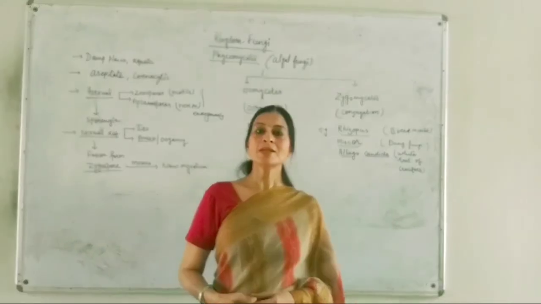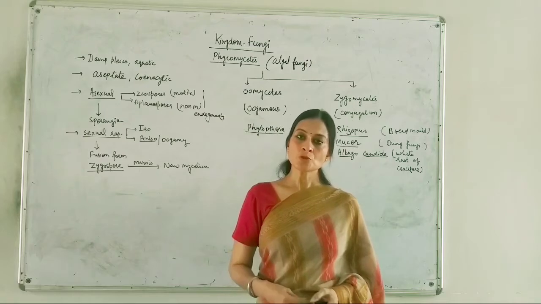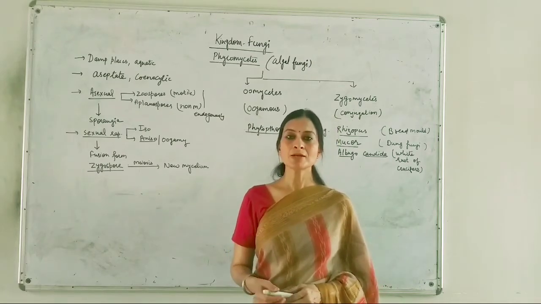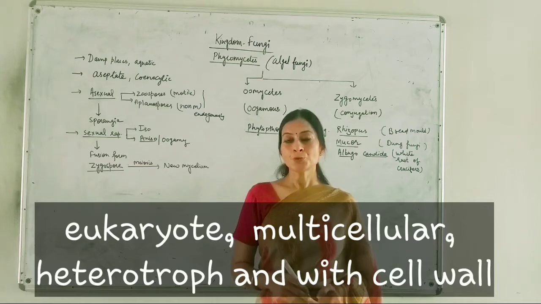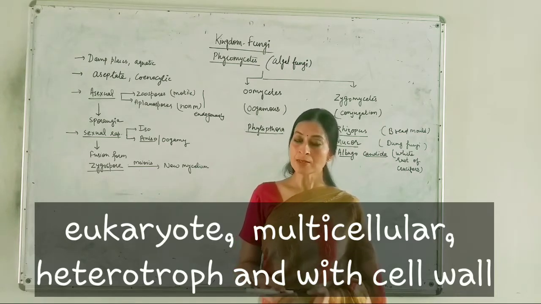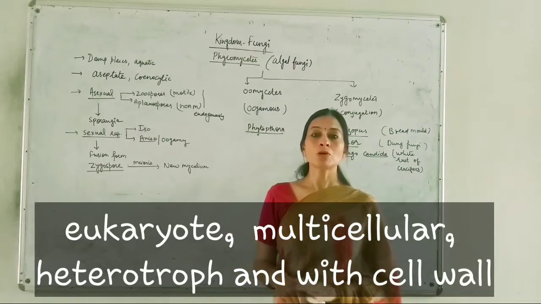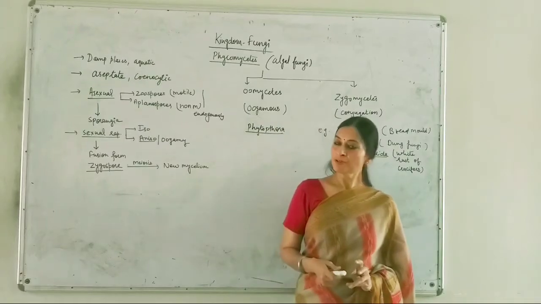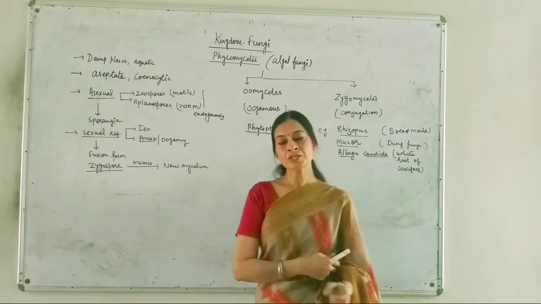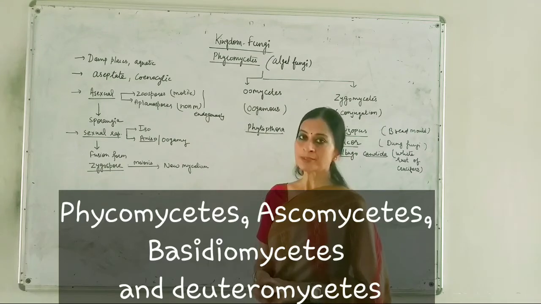Dear students, in the last lecture we studied the general features of kingdom fungi, and we learned that kingdom fungi includes all the eukaryotic, multicellular, heterotrophic life forms with a cell wall. The kingdom fungi is then further classified into four major classes. They are Phycomycetes, Ascomycetes, Basidiomycetes and Deuteromycetes.